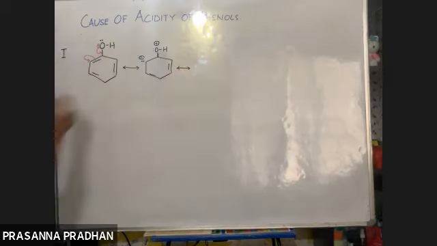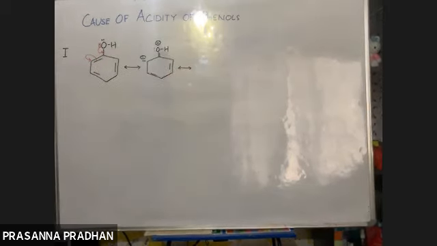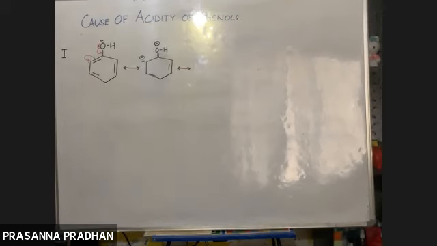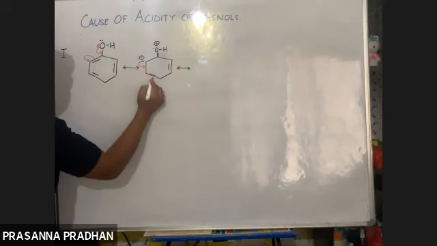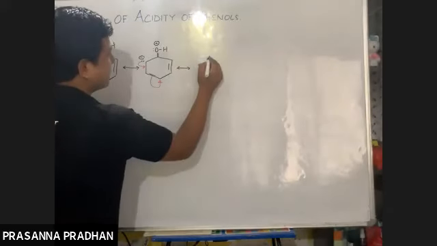Okay, so just like chlorobenzene, I'm drawing the resonating structures. Again, this negative charge is a part of a conjugated system, so resonance will occur here. These two electrons will come out here, and these electrons will go out here. In this way, I'm going to complete the resonating structures.